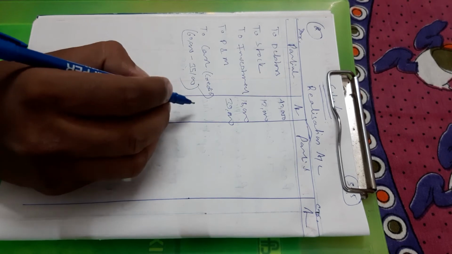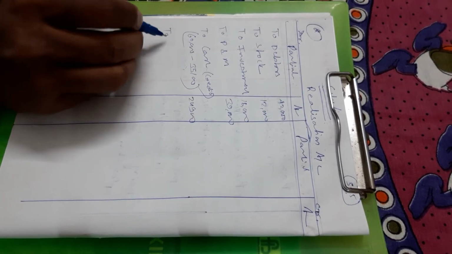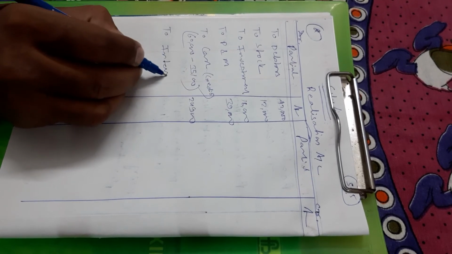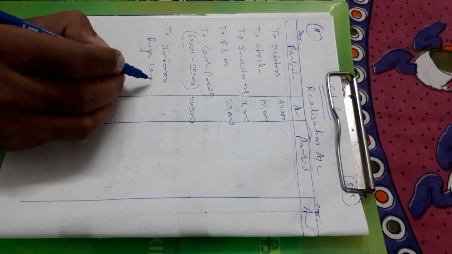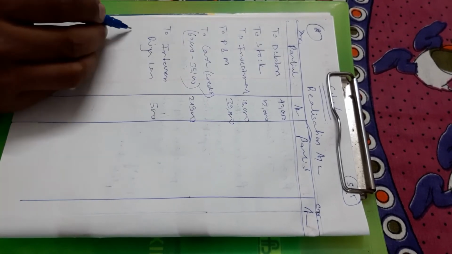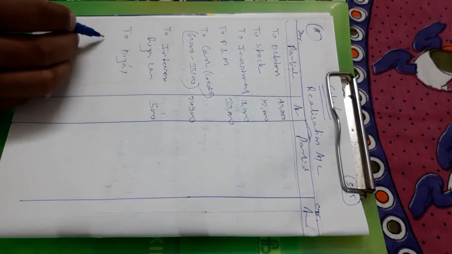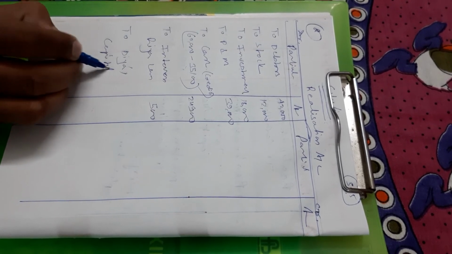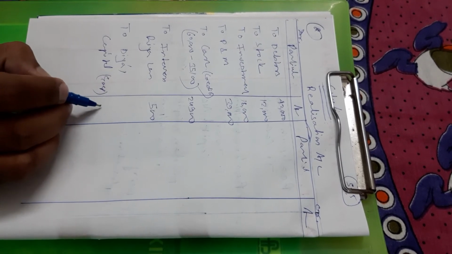Then you will get 24,900. Clear? To interest on Ria's loan, this is already given in the question. Copy and paste here. To Divya's capital, it is given in the question. Just copy and paste here.